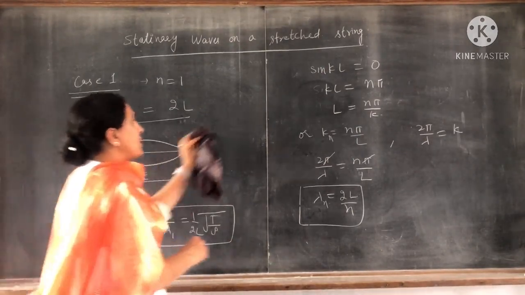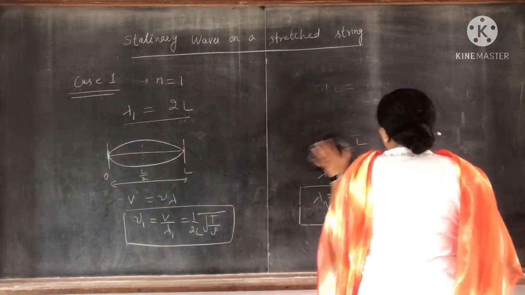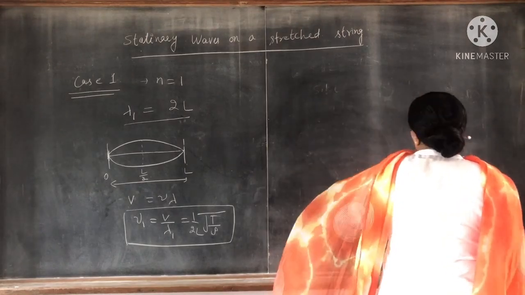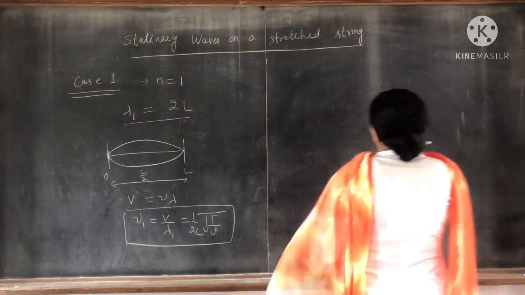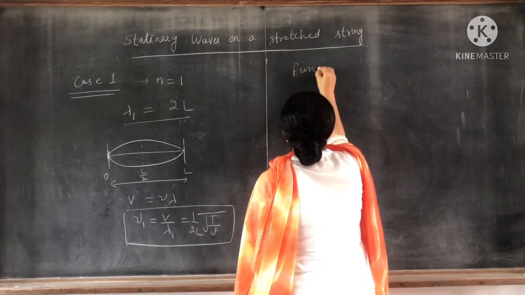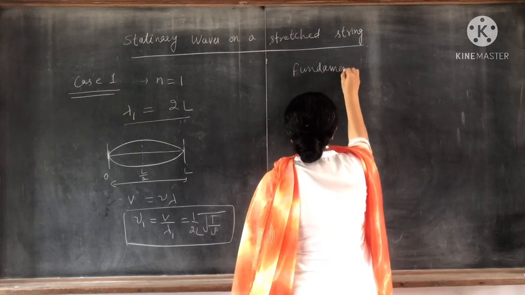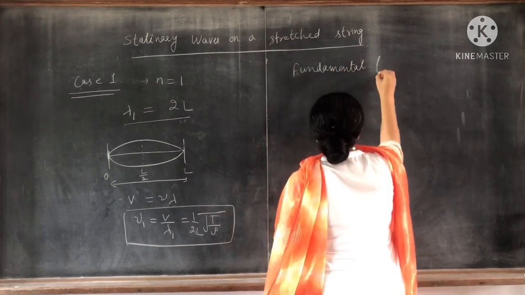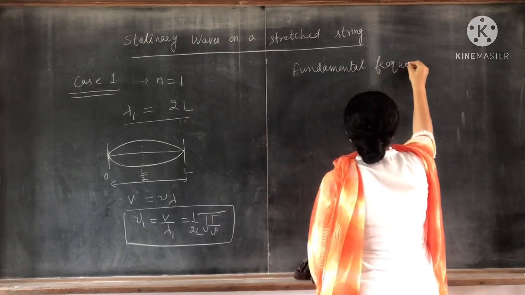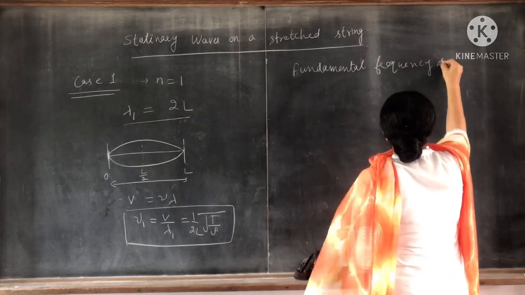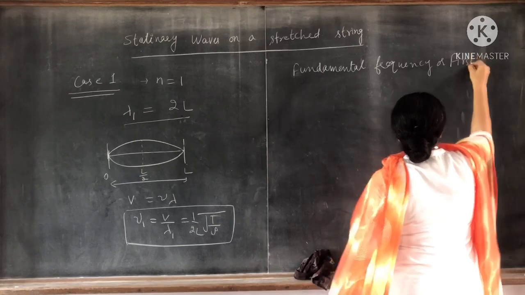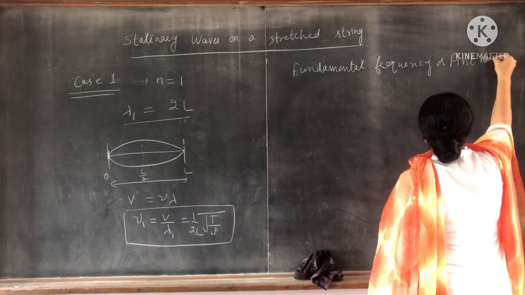This is the fundamental frequency or first harmonic. Very important.